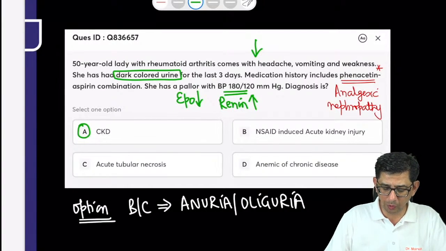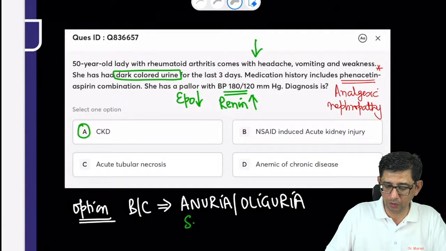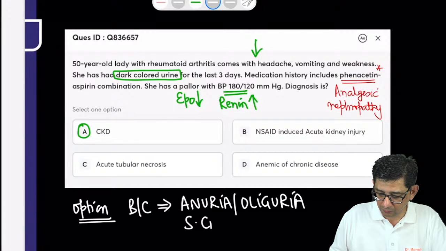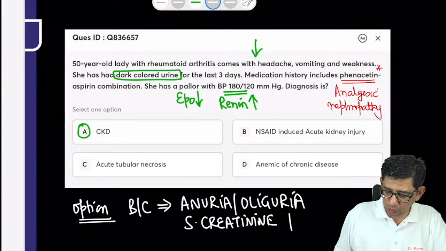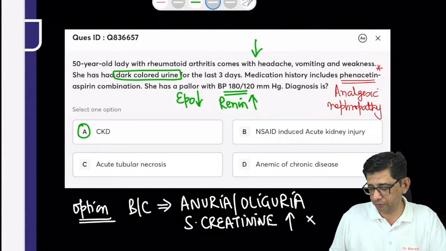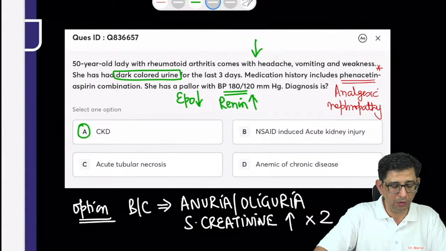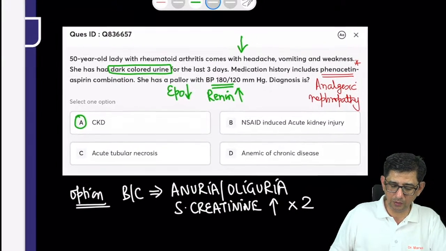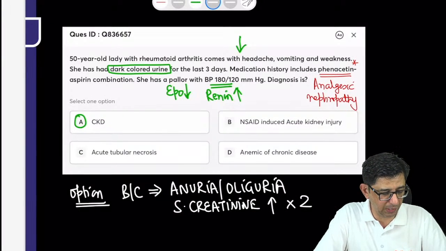If it is going to be option number B and C, there has to be anuria, there has to be oliguria, there has to be a progressive rise of serum creatinine, 1.5 times elevation, then doubling, then tripling as we study. So there is no description given for serum creatinine values or elevation with respect to blood urea nitrogen. So, yep, guys, the correct answer for this one is option number A.